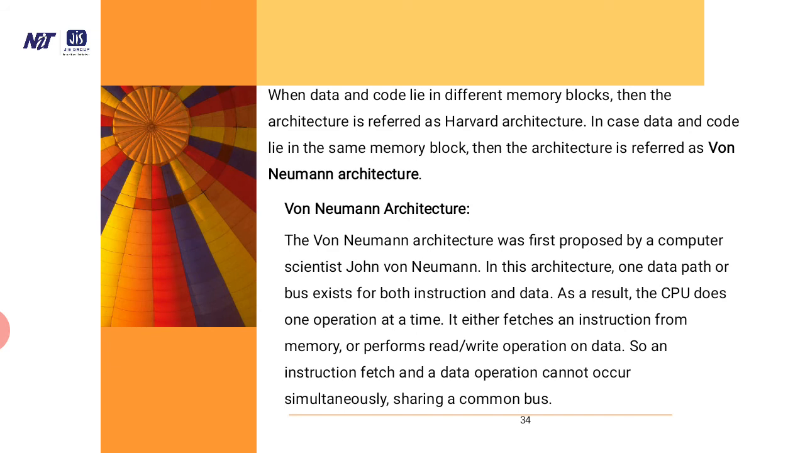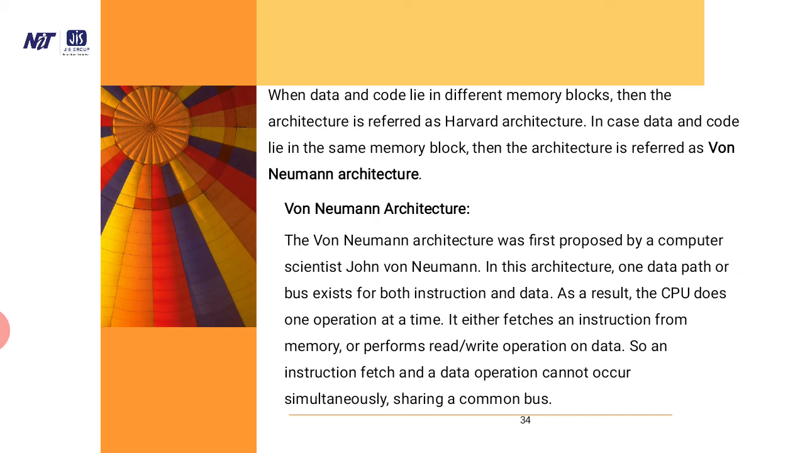When data and code lie in different memory blocks, then the architecture is referred to as Harvard architecture. In case data and code lie in the same memory block, then it is referred to as von Neumann architecture. Now, what is von Neumann architecture?